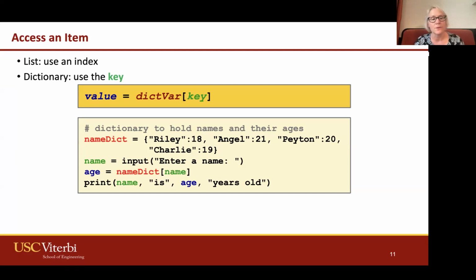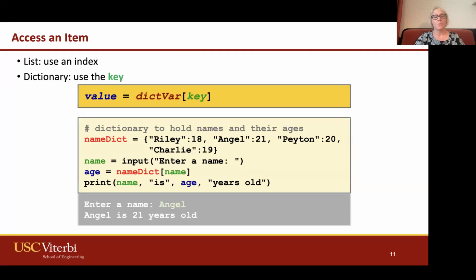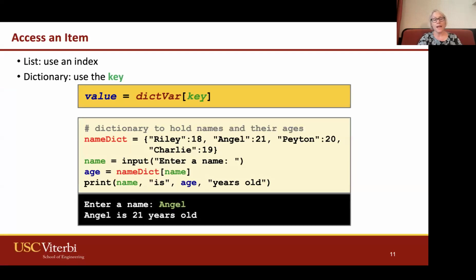So here's an example where we create this name dictionary. Again, it's the same one: Riley, Angel, Peyton, and Charlie. We have someone input a name, and when we run it, we enter in Angel. Well, there's a key that's exactly Angel, so we can pull out the age. We can put that into a variable. So now age is just a variable. Age equals name_dict square bracket name, the variable name. And when we print it, it'll say Angel is 21 years old.